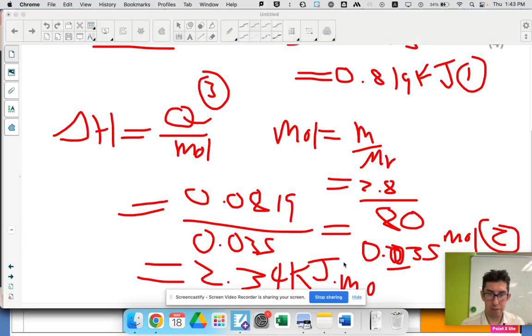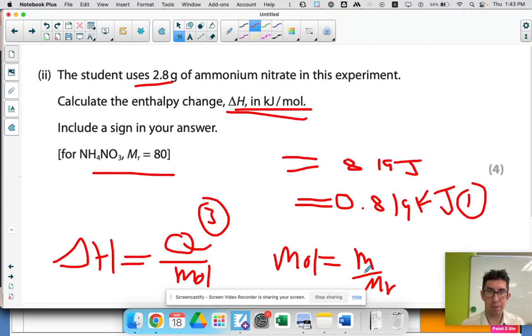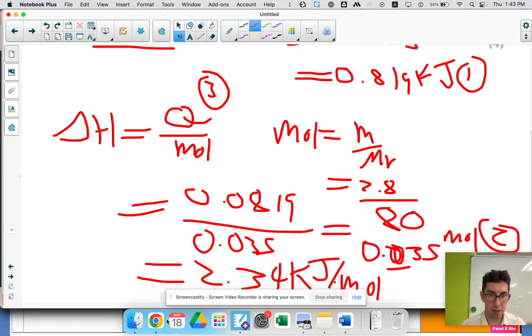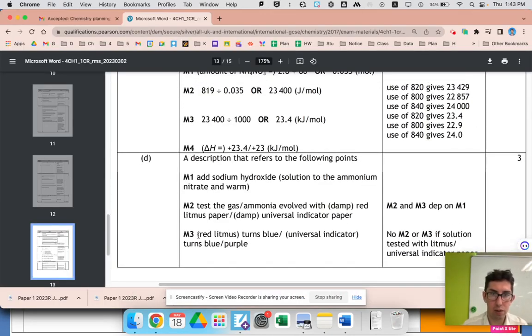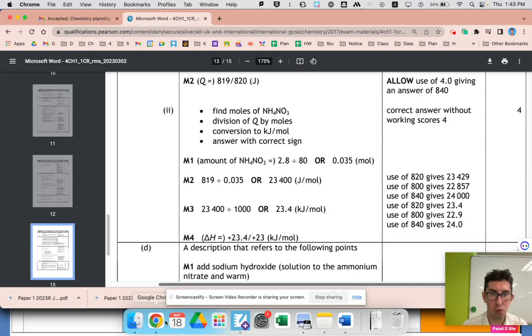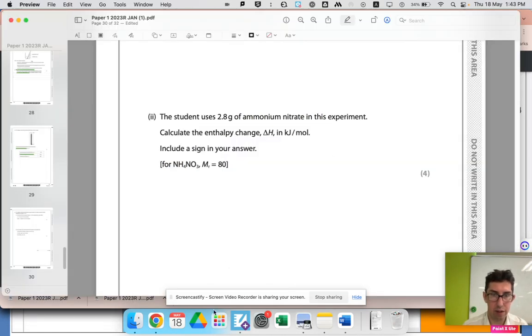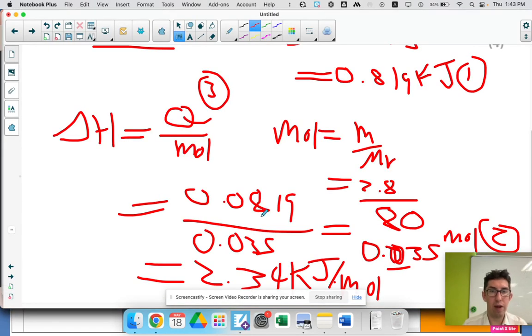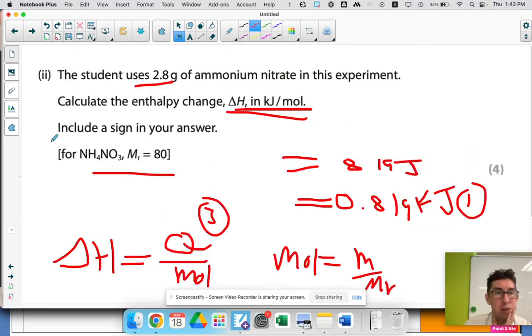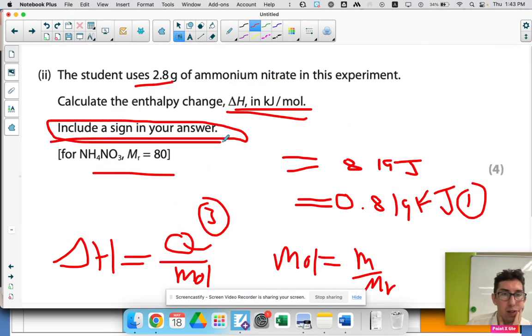So per mole. Check the answer, check we haven't made a mistake. Good. Oh yeah, oh, I forgot something big. Stupid me. It says include a sign in your answer. So the way that energetics works, and it even told us, but even if it hadn't told us, they theoretically could have given us this question, not said include a sign. You still have to. The sign in calorimetry, positive or negative, is not worked out mathematically.